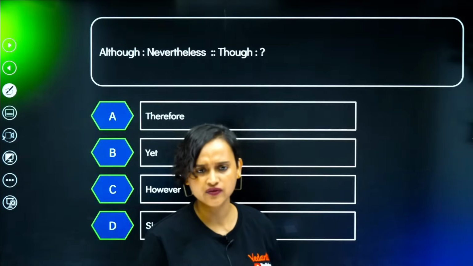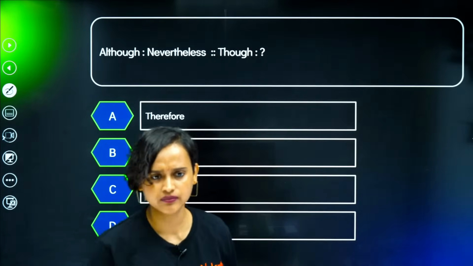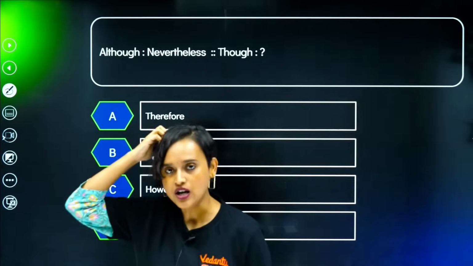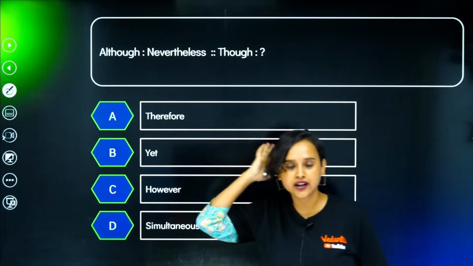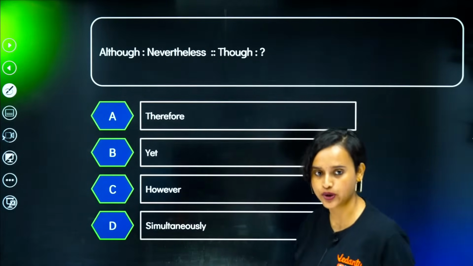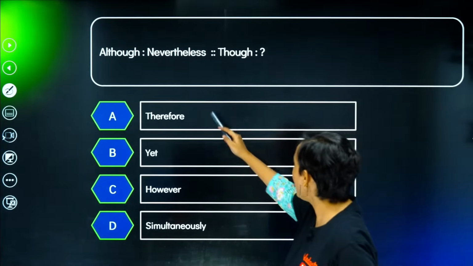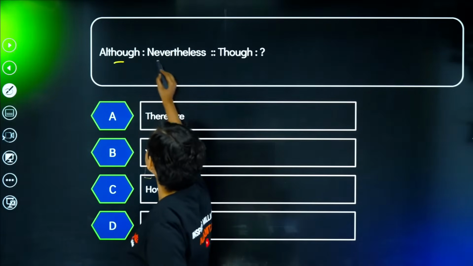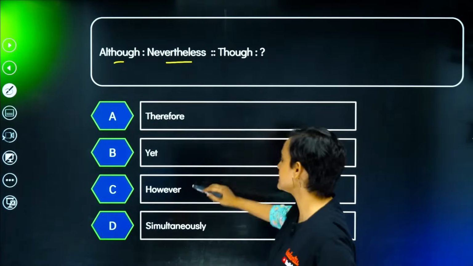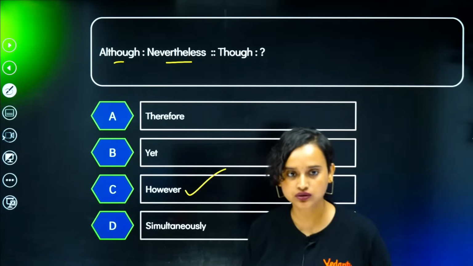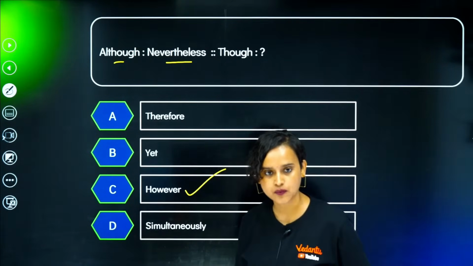I don't think this kind of question comes, though, right? But English comes. I don't think that kind of question comes, but I guess one aptitude question anyway my SME had given to you by chance, if a question like this comes. Anyway, although, nevertheless. Although means nevertheless, though means however.